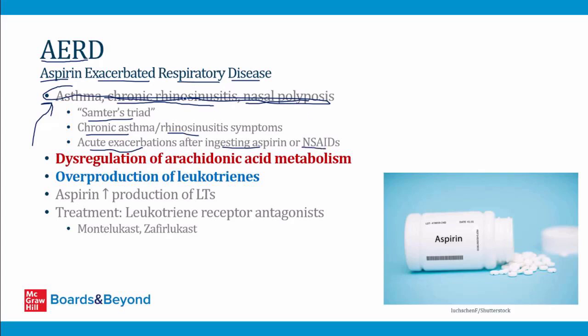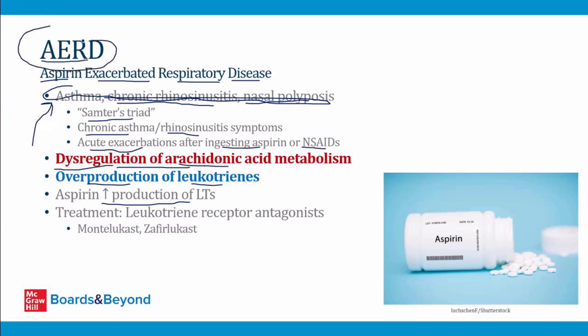Well, it's because people who have AERD have dysregulation of arachidonic acid metabolism, and it's very high yield to understand this. And aspirin and other NSAIDs disrupt arachidonic acid metabolism even further than the baseline dysregulation that these patients have. In particular, it's been well described in the literature that when these patients ingest aspirin or NSAIDs, they overproduce leukotrienes. Basically, aspirin leads to increased production of leukotrienes in these individuals, and that's what can trigger an asthma episode in patients who have AERD.